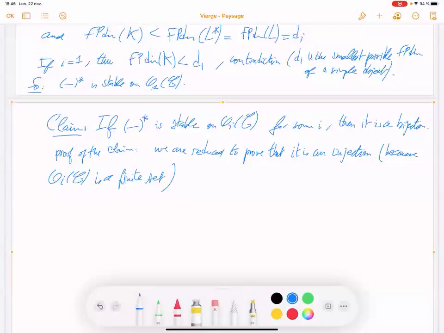Okay. So to prove it's an injection, let L1, L2 be two elements in this set such that L1 star is isomorphic to L2 star.